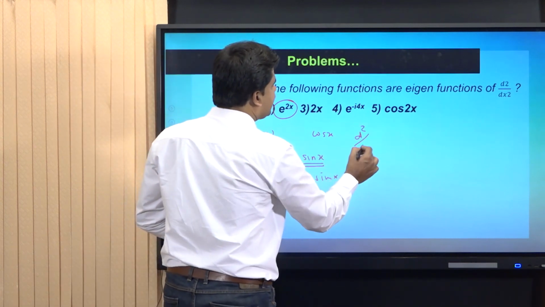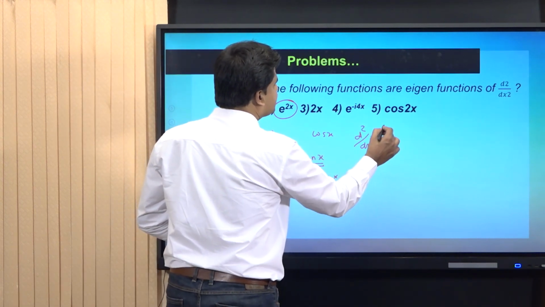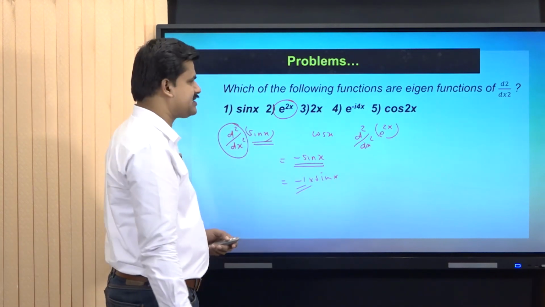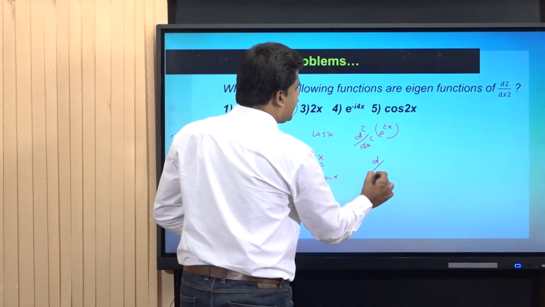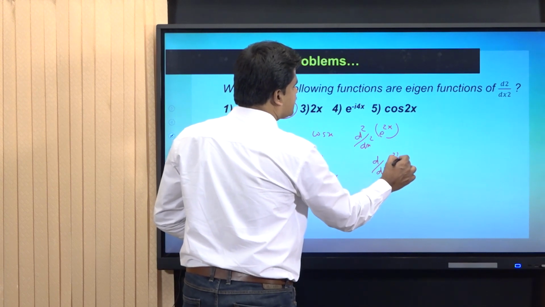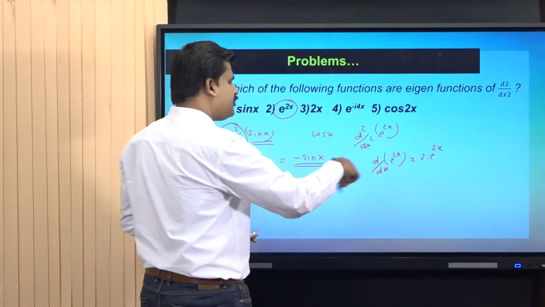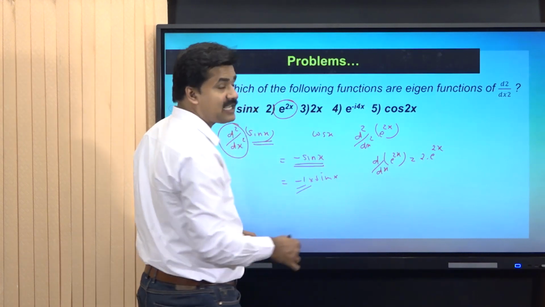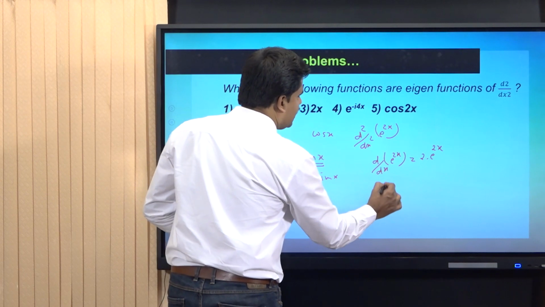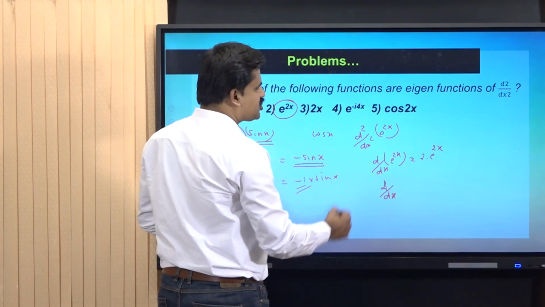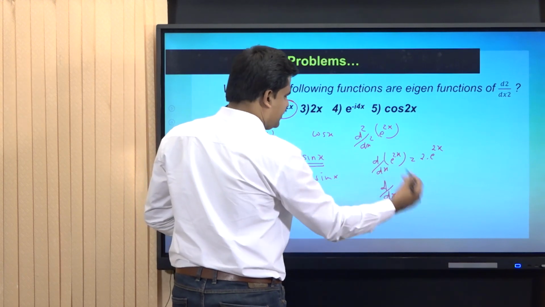d square by dx square of e raised to 2x. That is, we have to differentiate e raised to 2x twice. First of all, d by dx of e raised to 2x is equal to 2 into e raised to 2x. I have to differentiate it once again to get the second order differential. Therefore, again I am differentiating 2 into e raised to 2x with respect to x.